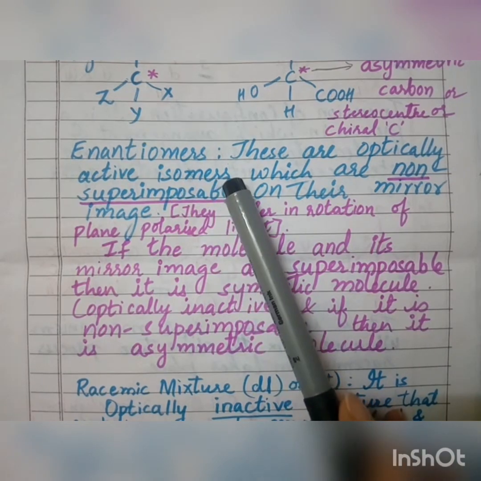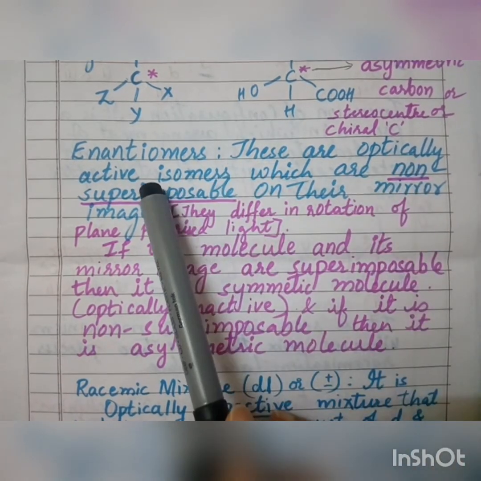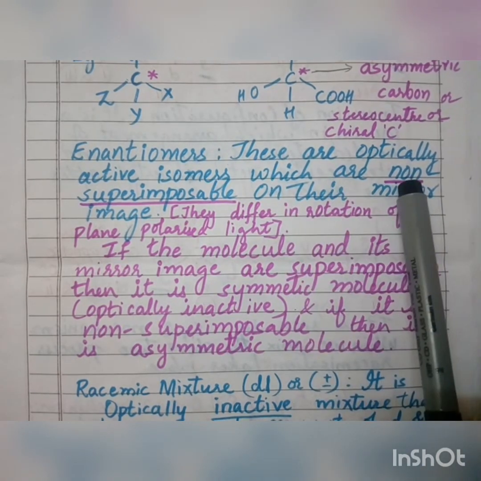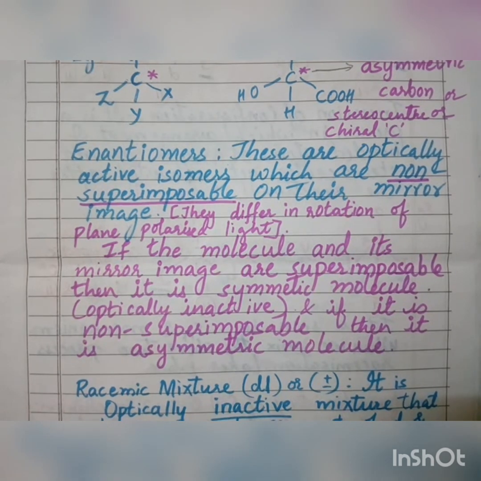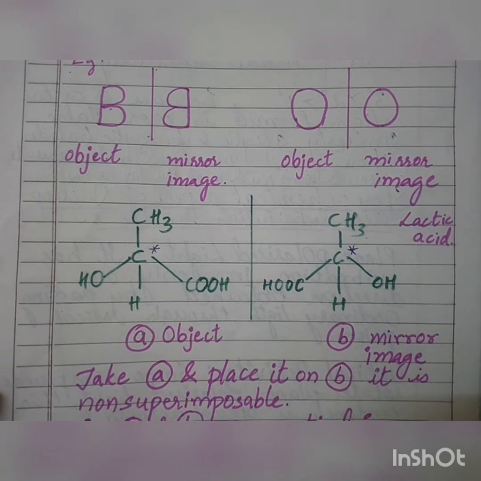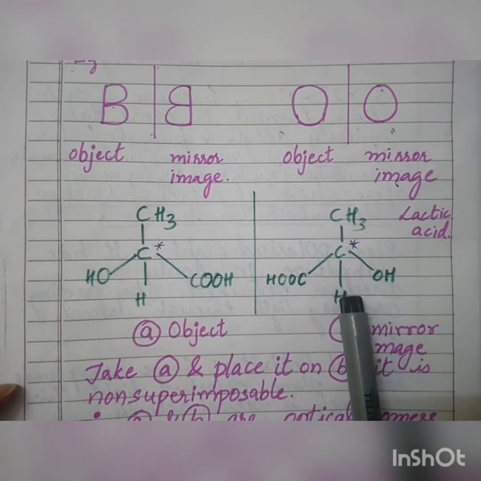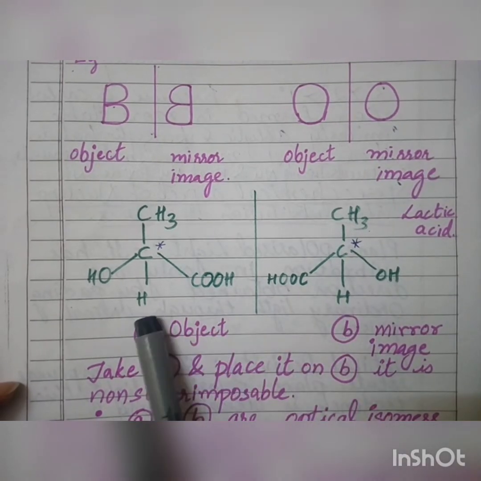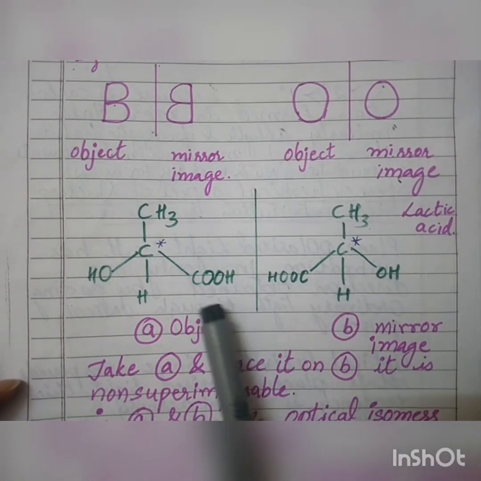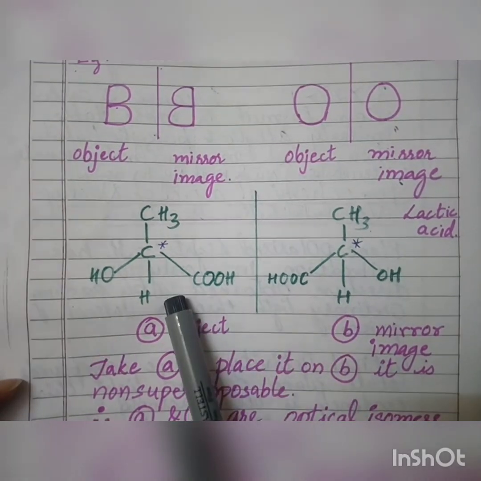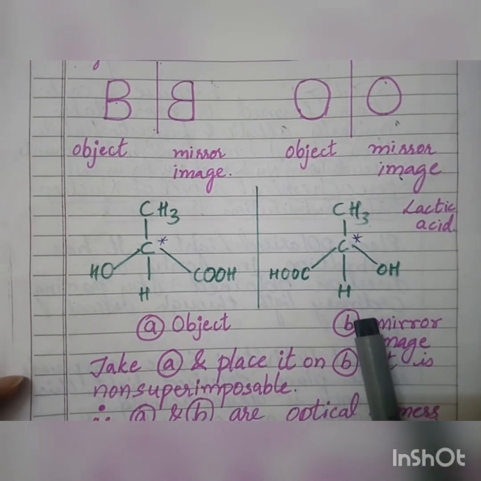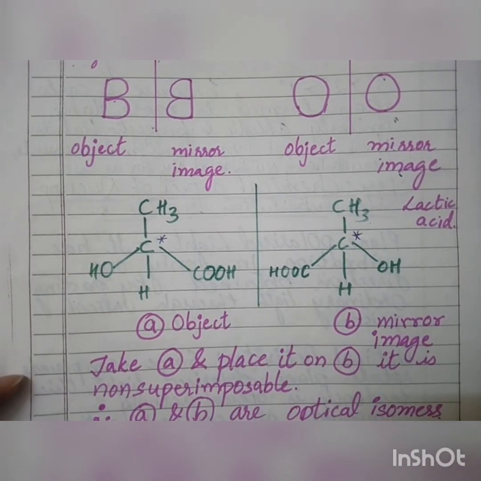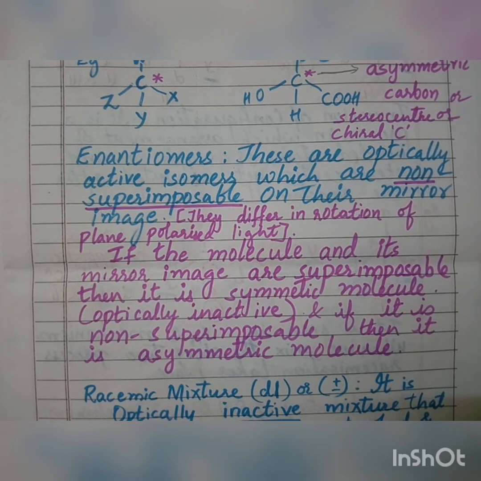So what are these enantiomers? These are optically active isomers which are non-superimposable on their mirror image. We have already seen this here. You can see that this molecule and this molecule form a pair of optically active isomers, also called enantiomers. A compound and its mirror image, both of them together are called enantiomers. They should be optically active isomers.